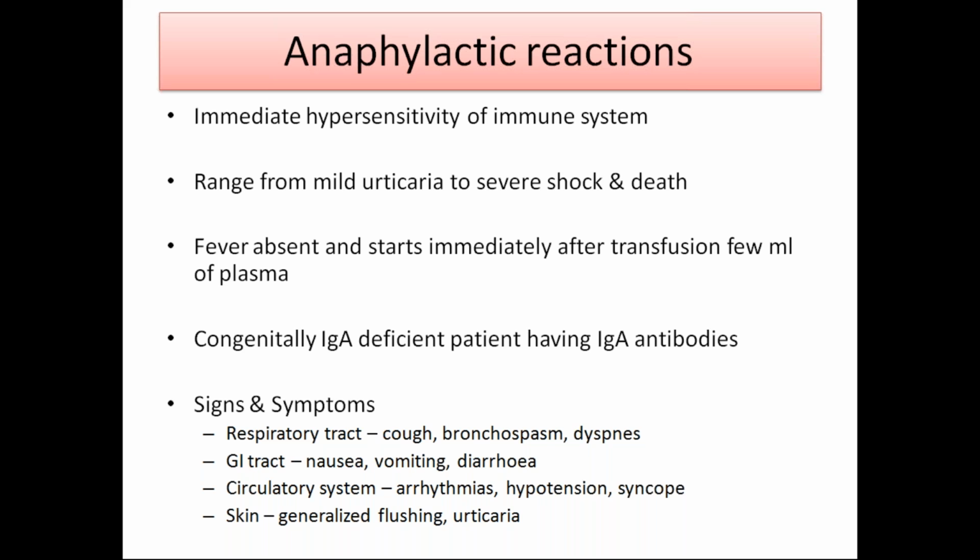So anaphylactic reactions include immediate hypersensitivity of the immune system, ranging from mild urticaria to severe shock and death. Fever is absent and it starts immediately after transfusion, with a few ml of plasma; congenital IgA deficient patients have anti-IgA antibodies. Signs and symptoms: respiratory tract, cough, bronchospasm, dyspnea; GI tract, nausea, vomiting and diarrhea; circulatory system, arrhythmias, hypotension, syncope; and skin changes, generalized flushing and urticaria.